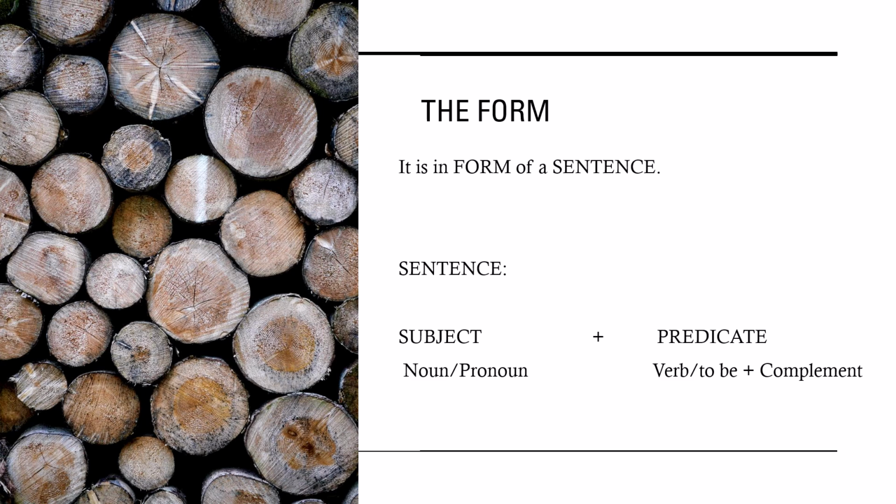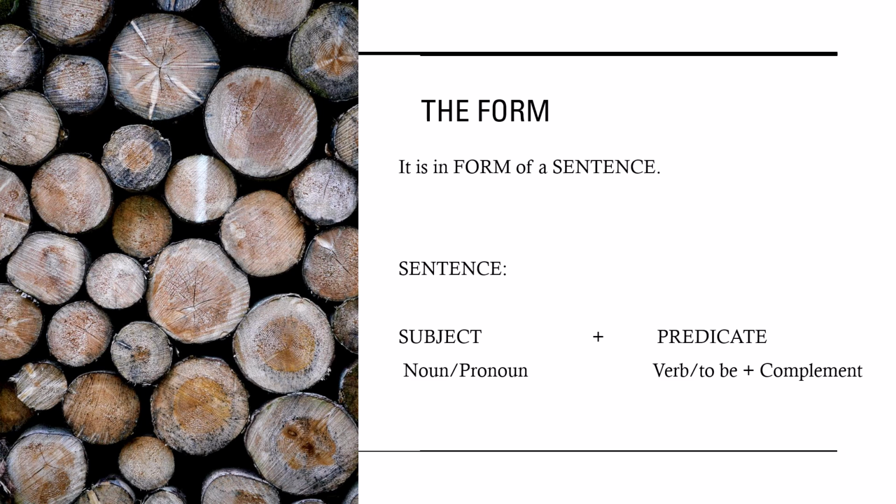In language, we have letter, word, phrase, sentence, paragraph, or essay. So in this case, I would like to remind you that the form of the main idea is a sentence, right? A main idea will always be in the form of a sentence.